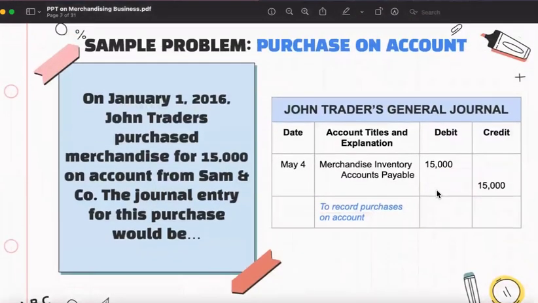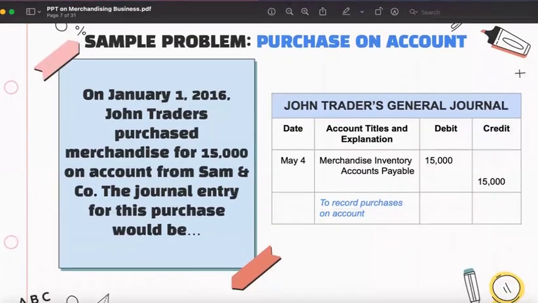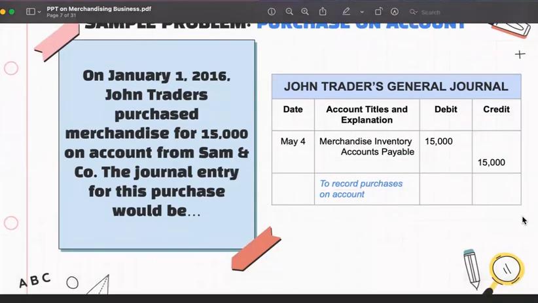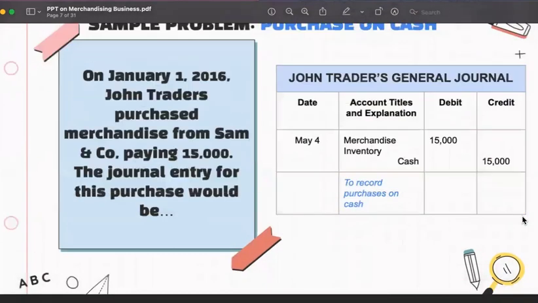For example, a purchase on account. On January 1, 2016, John Traders purchased merchandise for 15,000 on account from Sam and Co. The journal entry for this purchase would be: we debit Merchandise Inventory for perpetual inventory system accounting, and we credit Accounts Payable to recognize the liability. This is how we record a purchase on account.